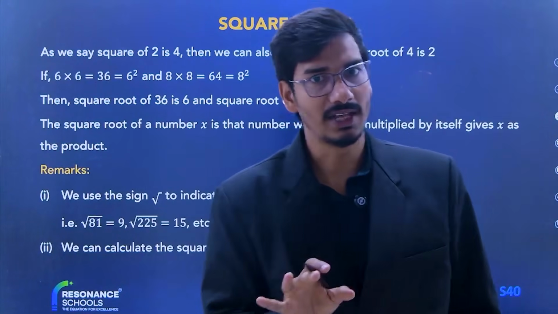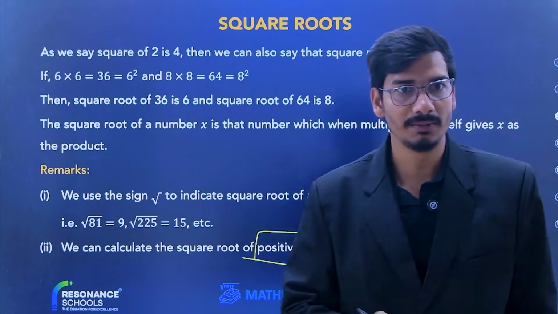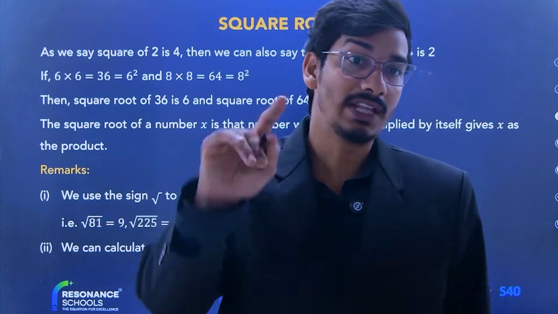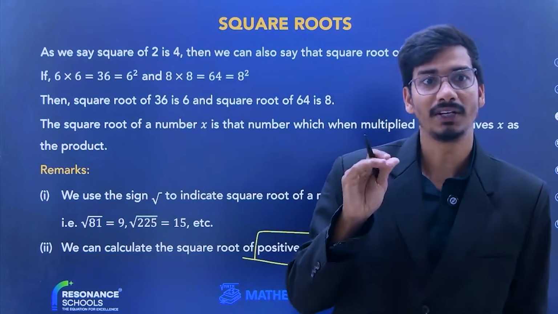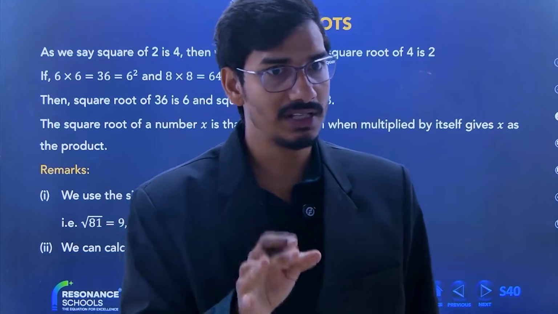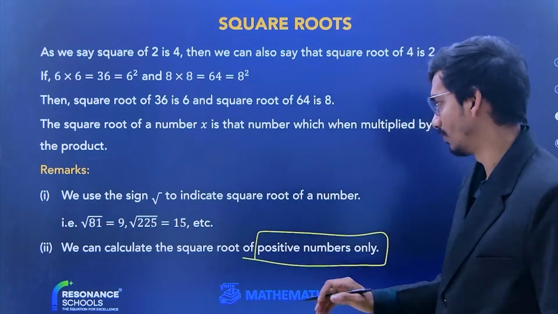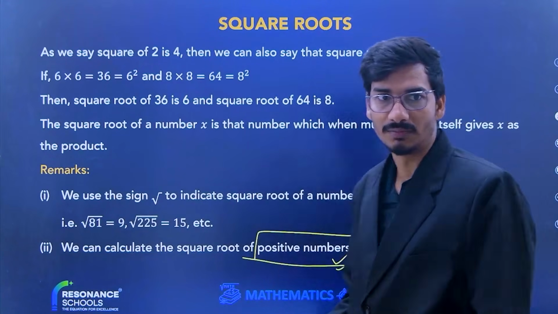In class 11, you will study complex numbers. In that chapter you can study the square root of negative numbers also. But till grade 9 and grade 10, you can only study the square root of positive numbers.